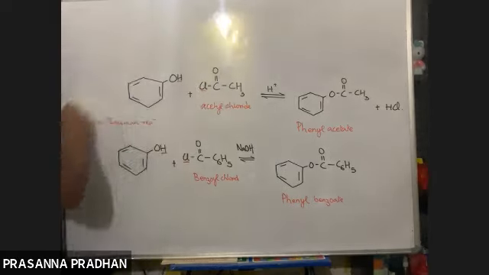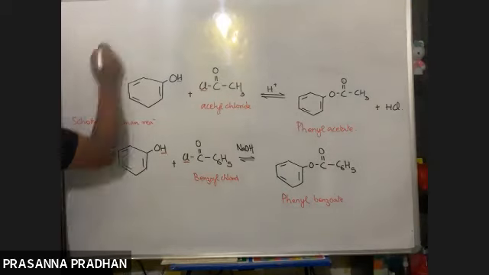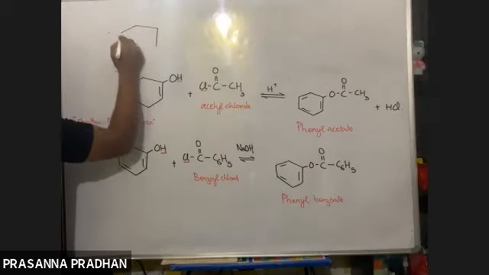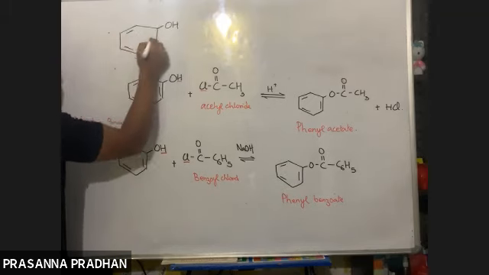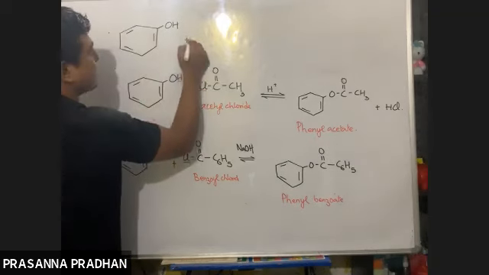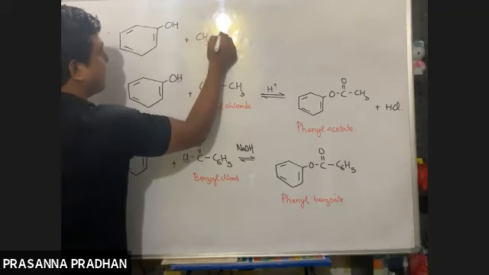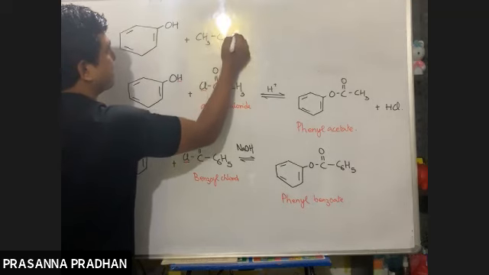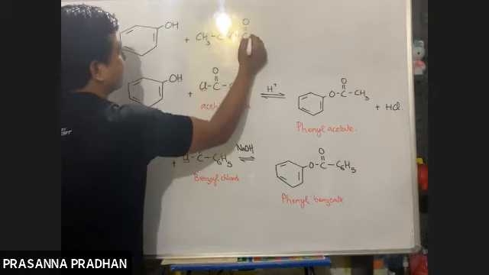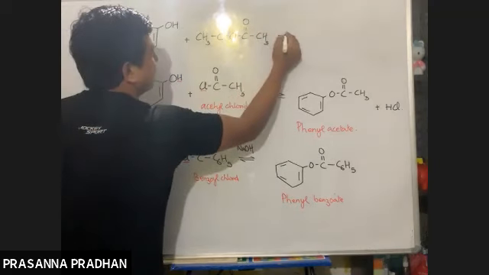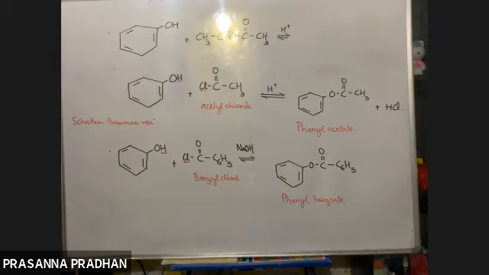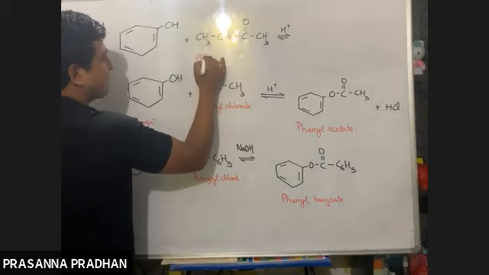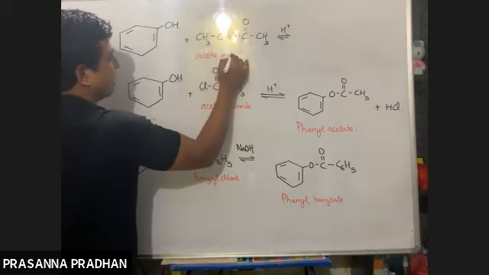So let us conclude this topic. So what happens when phenol is treated with acetic anhydride? Why acetic anhydride? Because this anhydride is derived from acetic acid. So what is the name of this anhydride? देखो syllabus में एक ही है तुम्हारा, acetic anhydride ही आएगा हमेशा. इसका नाम है तुम्हारा acetic anhydride.